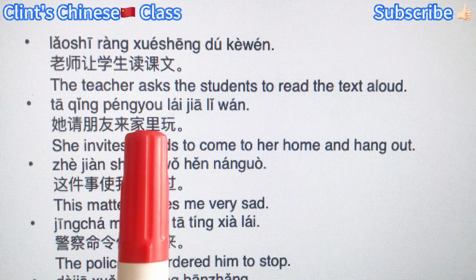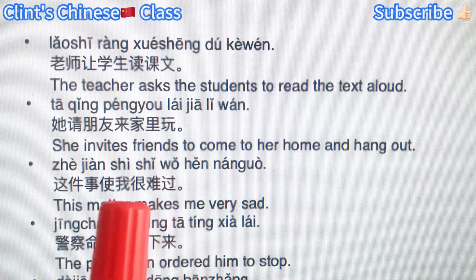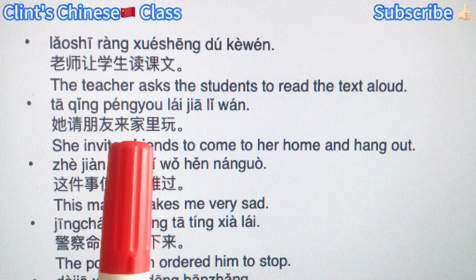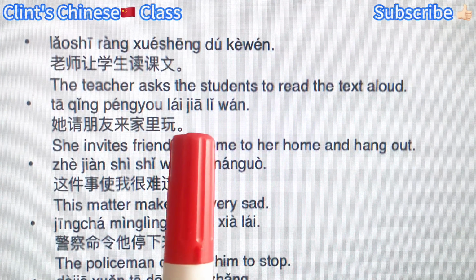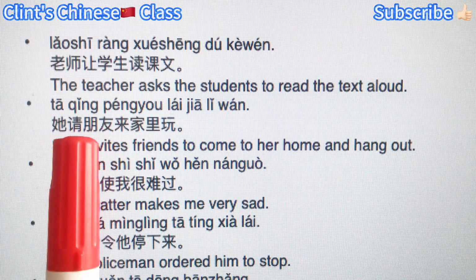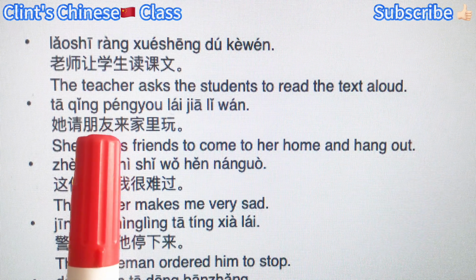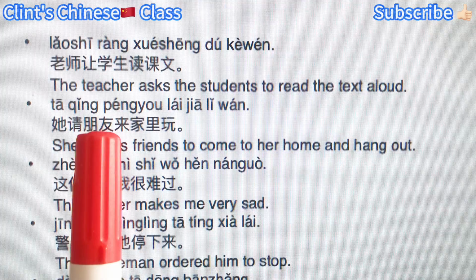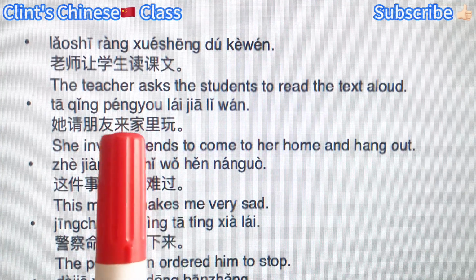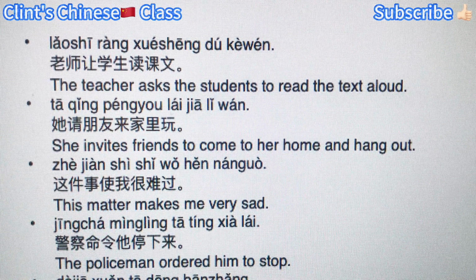This is called serial verb sentence structure. 来家里玩, come home and play. So here 朋友 is the object of the verb 请 invite and also the subject of the verb phrase 来家里 come home.